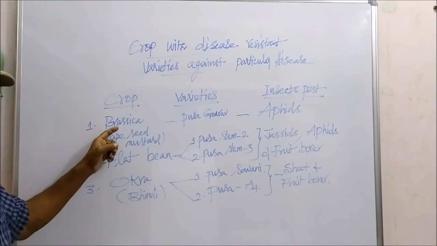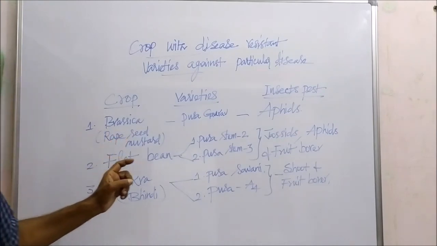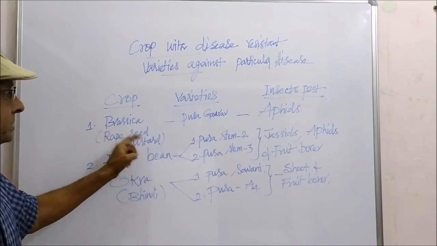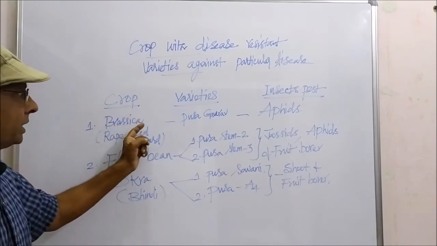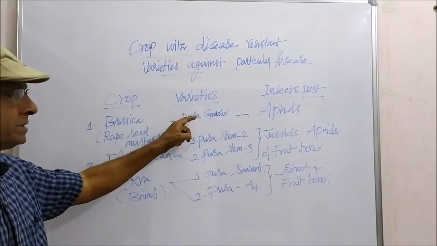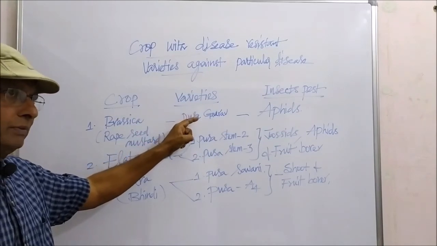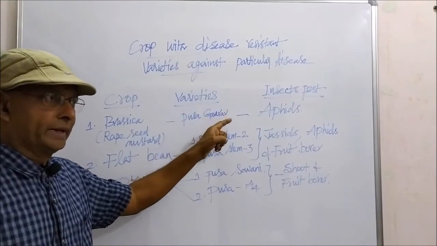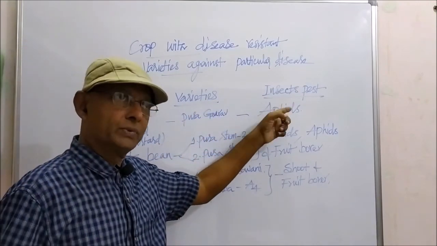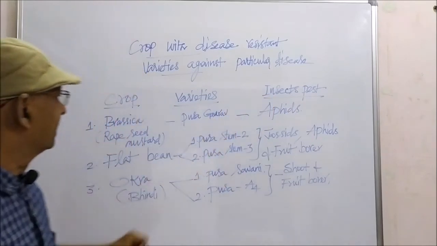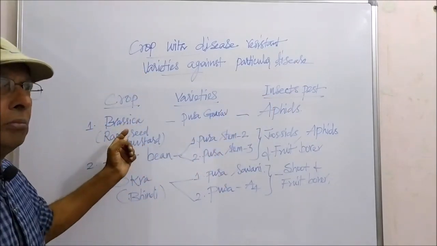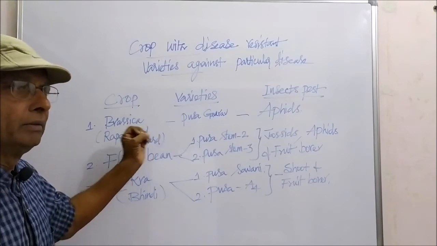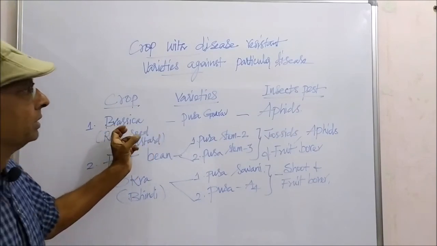First one is Brassica, commonly called rapeseed mustard. In Brassica, one pest-resistant variety was developed, that is Pusa Gaurav, against aphids. Aphids are very small insects that often attack the mustard plant.